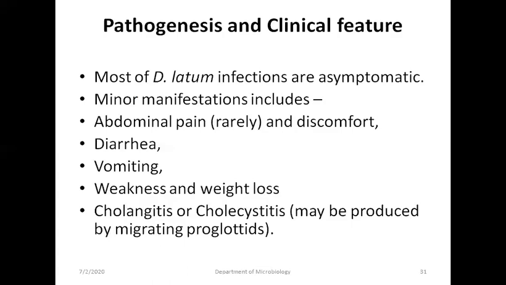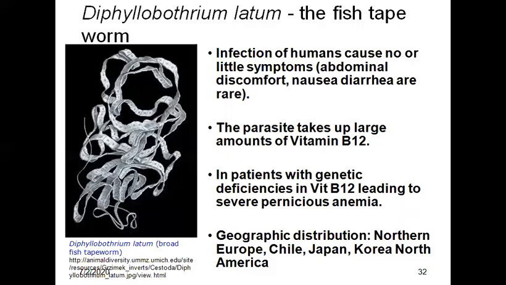Vitamin B12 deficiency is there, which is due to the adult worm, which absorbs a large quantity of vitamin B12 and interferes with its absorption. Vitamin B12 deficiency can lead to megaloblastic anemia. In some people, it may exhibit neurologic symptoms like paresthesia.